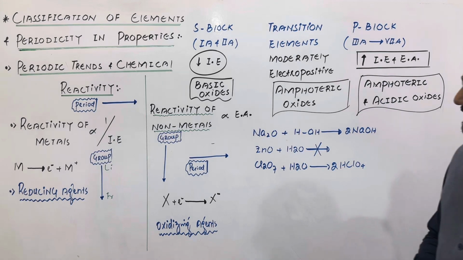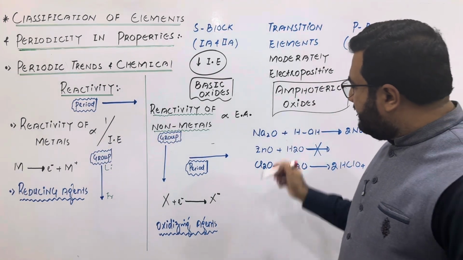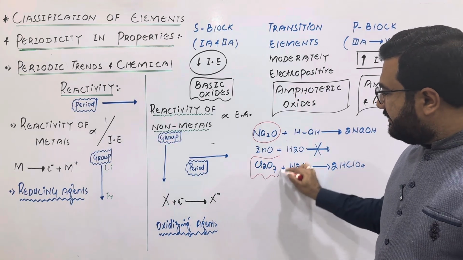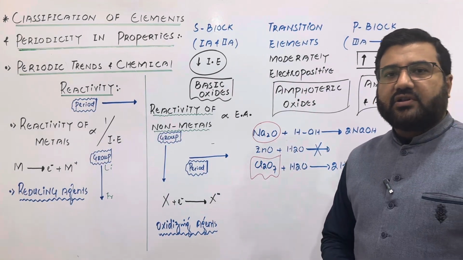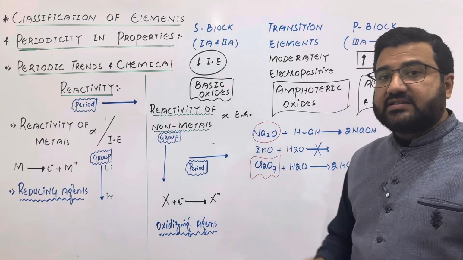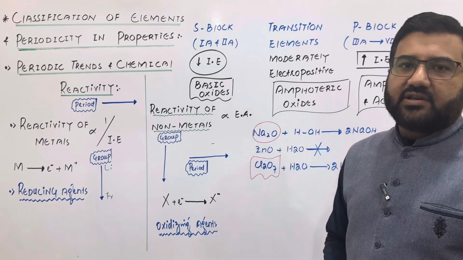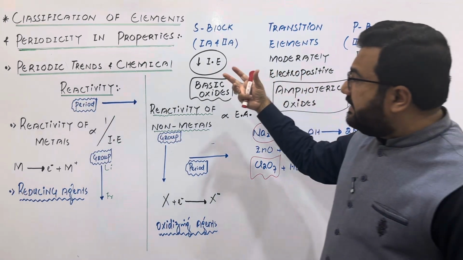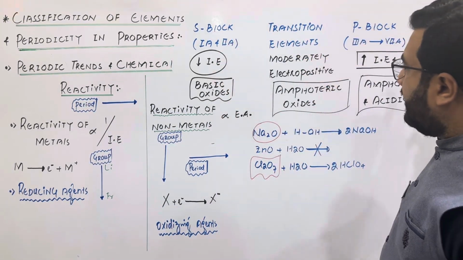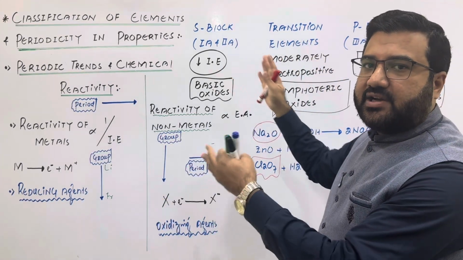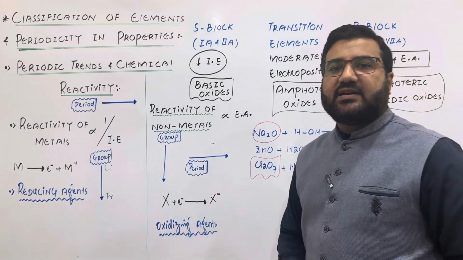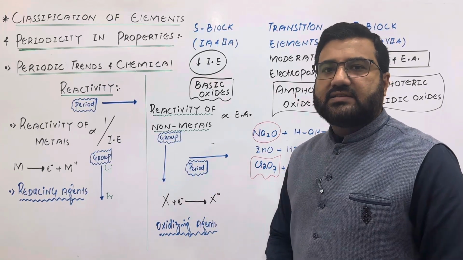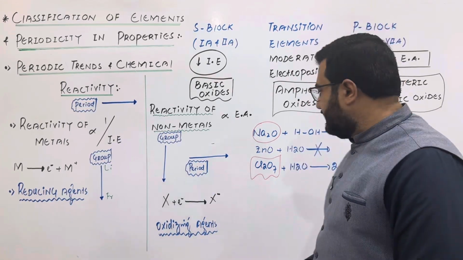And my dear students, the oxides which are basic in nature react with water and acids. The oxides which are acidic in nature react with water and bases. And the amphoteric oxides react with both acids and bases, but they do not react with water. So this one is about the trend. It is shifted from basic to amphoteric to acidic. Extreme left basic, middle amphoteric, and on the right side you will see both amphoteric and acidic oxides. So moving from left to right, the trend is shifted from basic to acidic oxides.